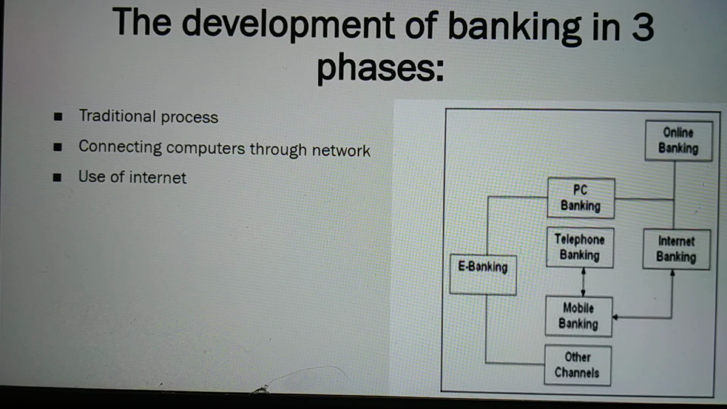Connecting computers through a network. In this phase of banking, all computers lying in the same branch are connected through a network. One of these computers among all computers of the same branch was called the server. In this way, connecting all computers of the same branch is possible and banking becomes easy and speedy. Use of the internet. Bank computers were connected through the internet, as a result of which the banking process became very easy and speedy.